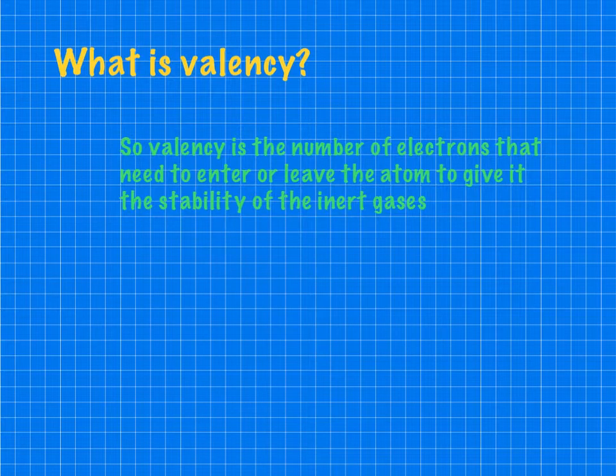Now, valency in a nutshell is how many electrons need to either enter or leave an atom to give it this full or empty shell. So that decides the same as the charge on the ion. This is why they are linked together. And we can see that we can work it out to give the same electron structure as a noble or inert gas.